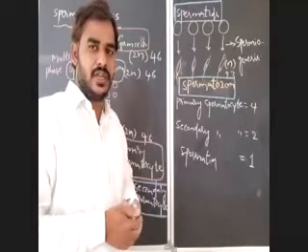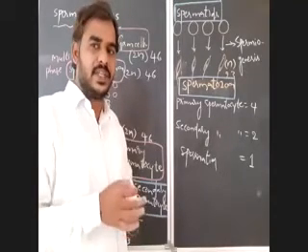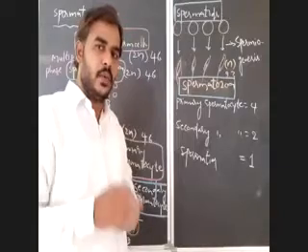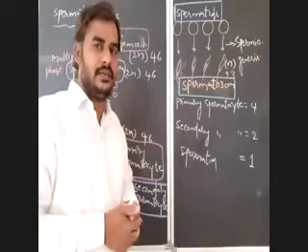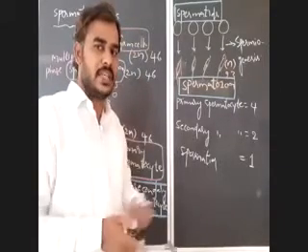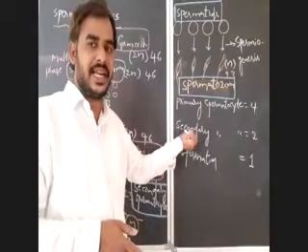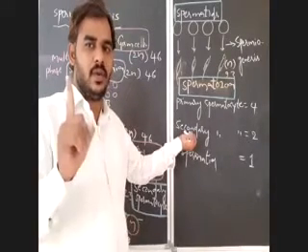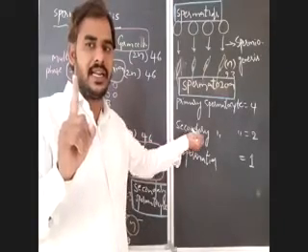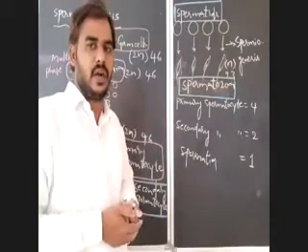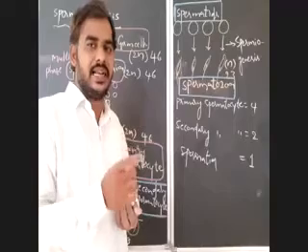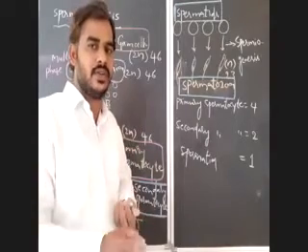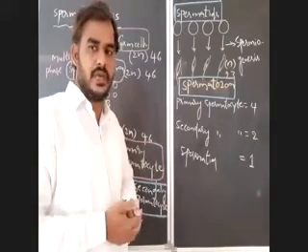And the same question: what is the number of secondary spermatocytes required to produce 2 lakh spermatozoa? 2 lakh by 2, 1 lakh secondary spermatocytes are required to produce 2 lakh spermatozoa.